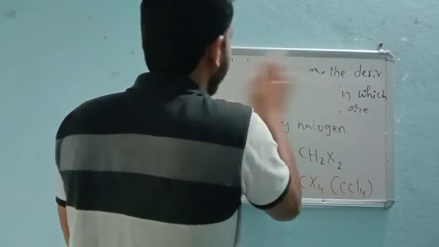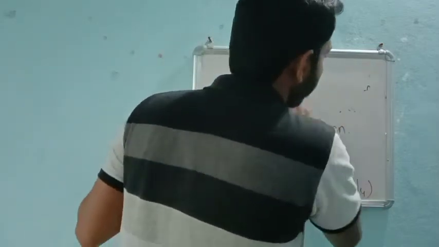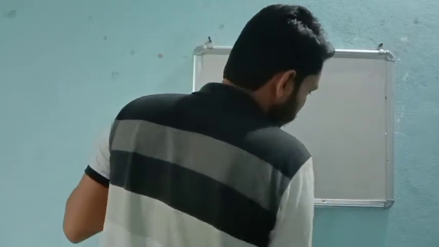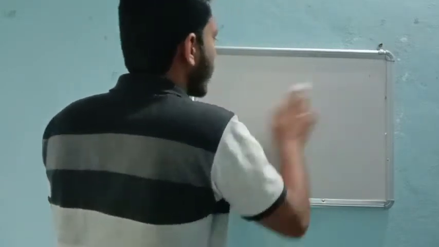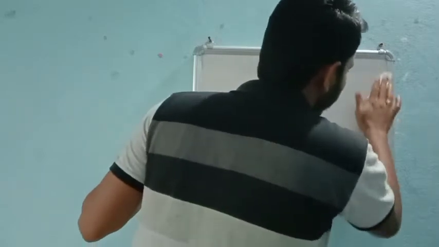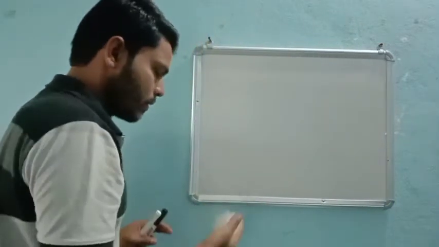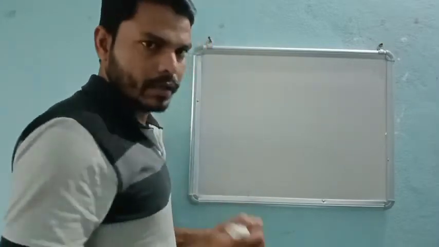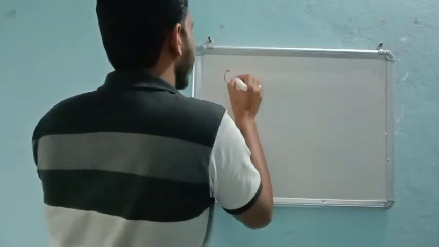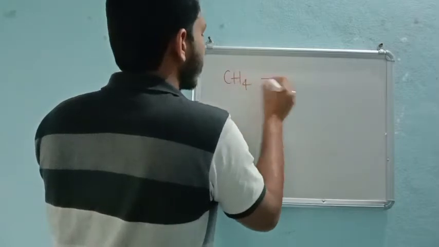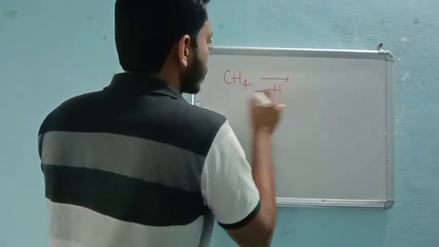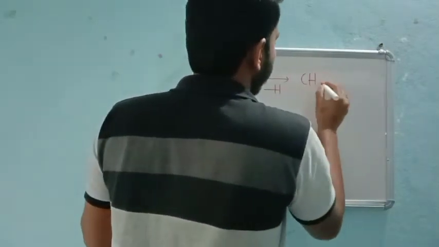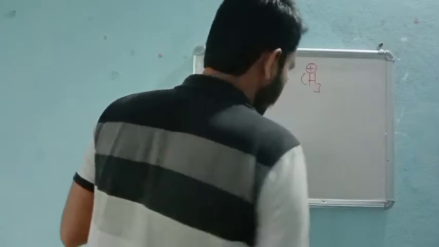You already know about alkyl groups, right? An alkyl group can be formed by removal of one or more hydrogens from the alkane. If you are not getting this, please go through it again. First of all, this was the alkane. After removal of hydrogen, it becomes CH3 plus.